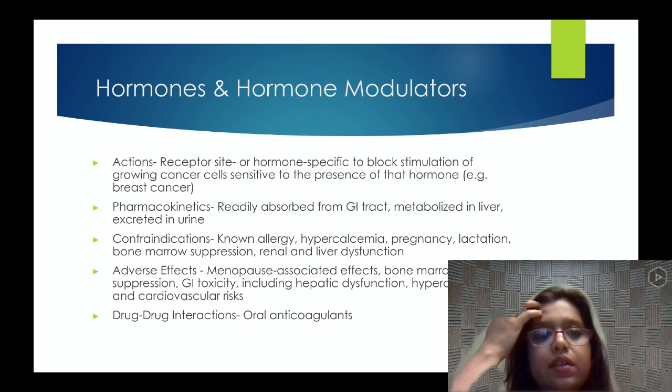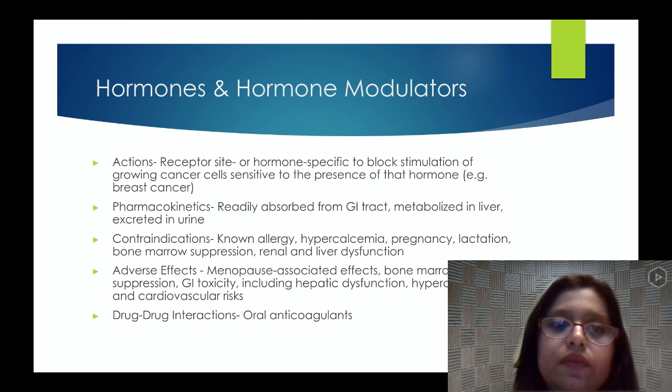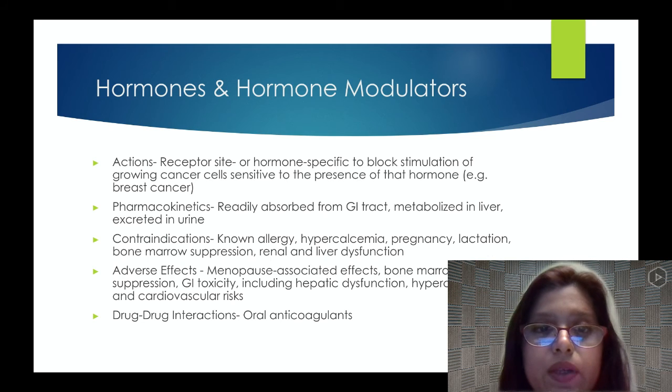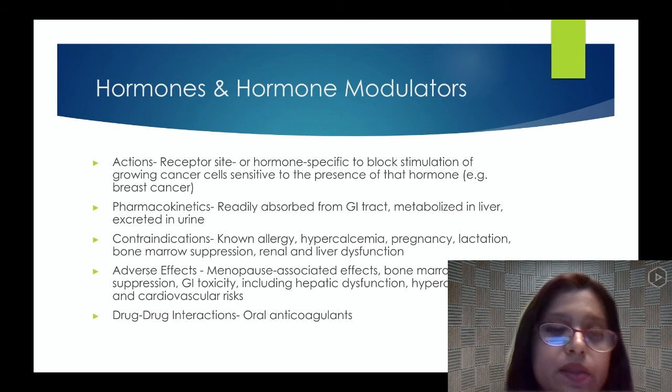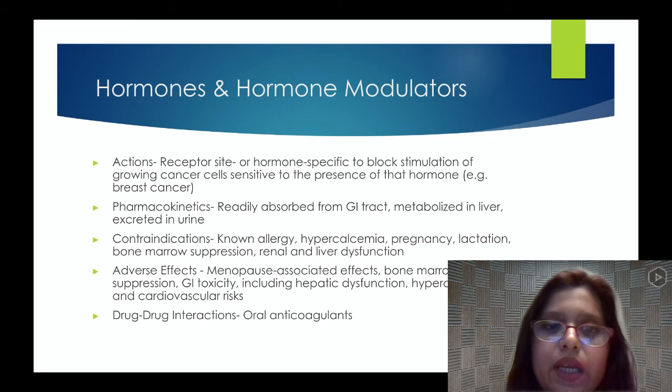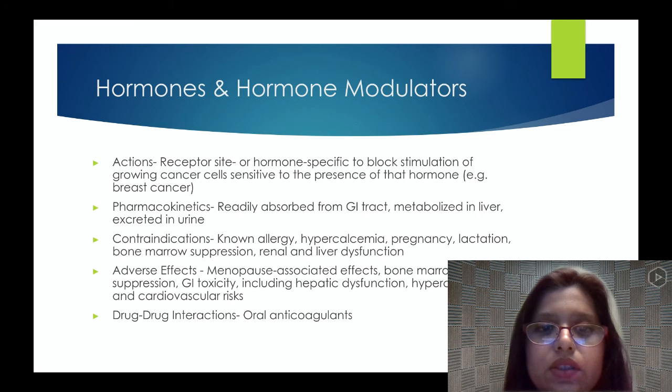Hormone and hormone modulators. What is the action of hormones? They act on receptor sites specific to the hormone to block the stimulation of growing cancer cells sensitive to the presence of that hormone. An example is breast cancer. Pharmacokinetics: it is readily absorbed from the GI tract, metabolized in the liver, and excreted in the urine, and that is pretty much true of all medications.